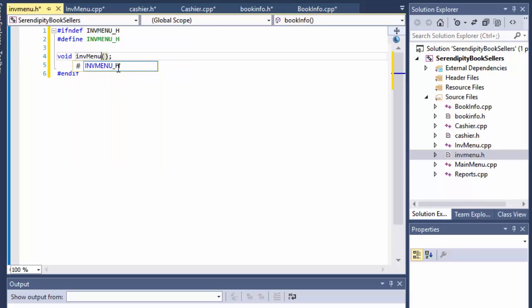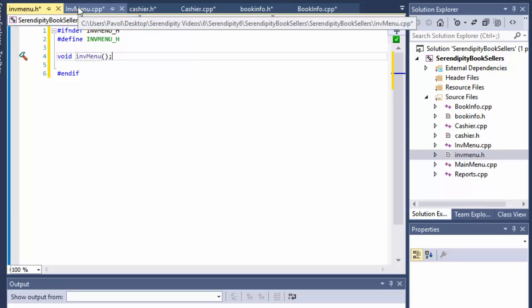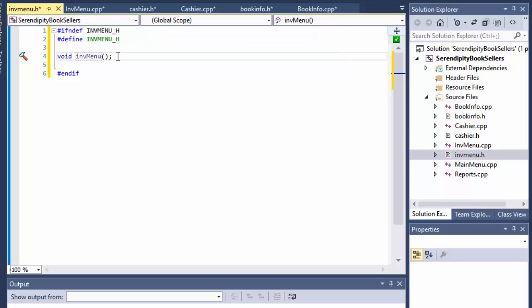invmenu. Now, if you remember correctly, there were other functions that are going to be included in the inventory menu, like lookUpBook, addBook, editBook, and deleteBook. So as prototypes, we have to add them to our header.